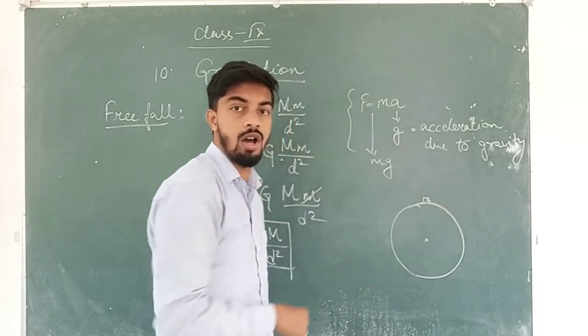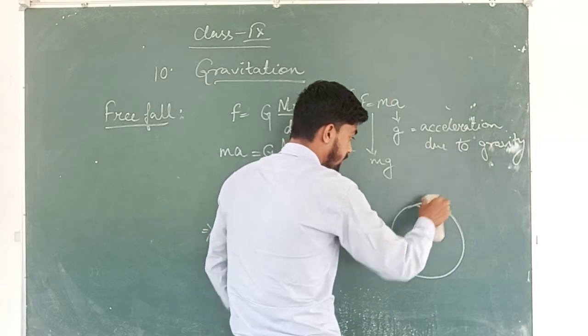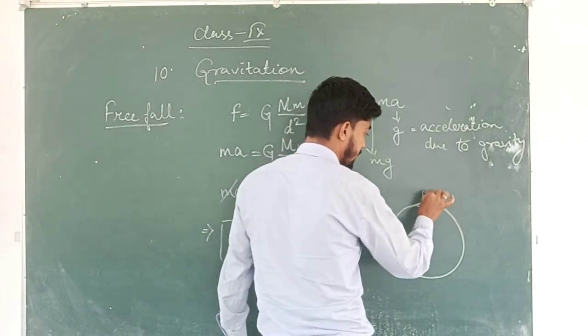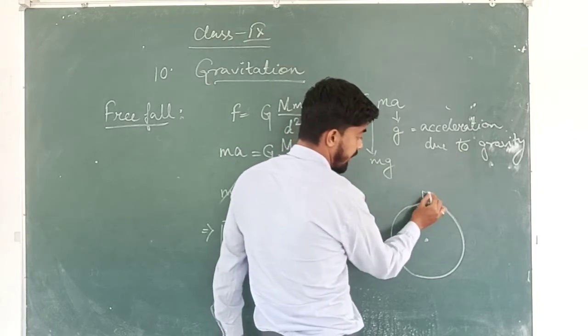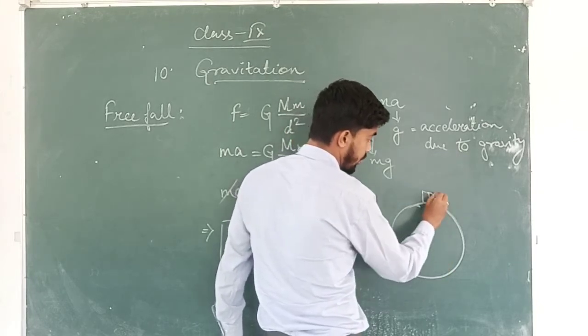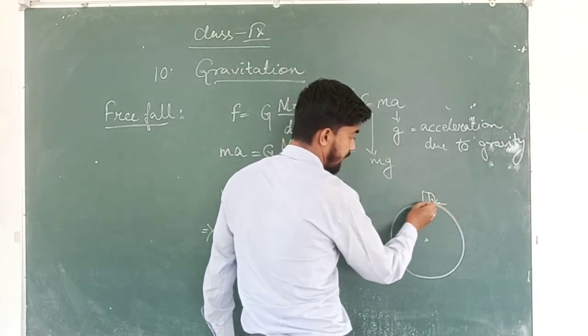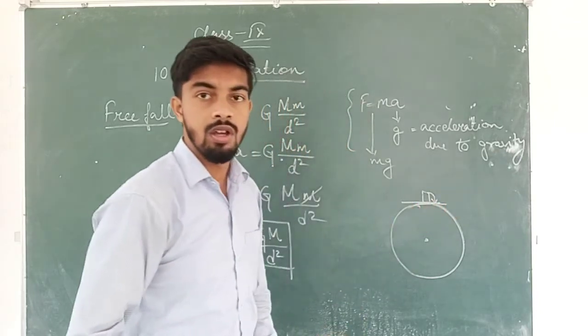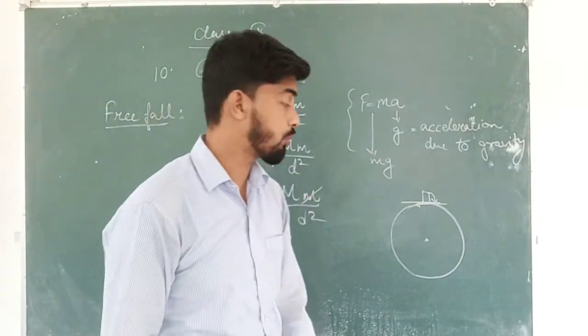So this is the body from where an object is having free fall and it is coming down to the ground. Now we have to find out the distance between the two bodies.